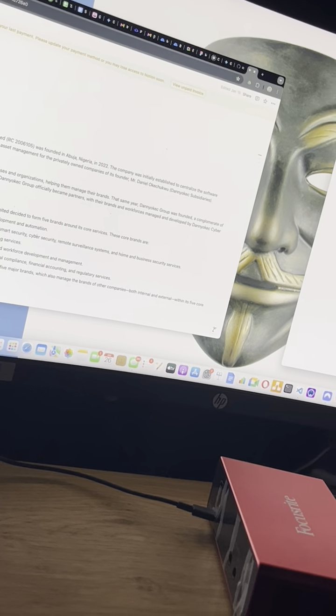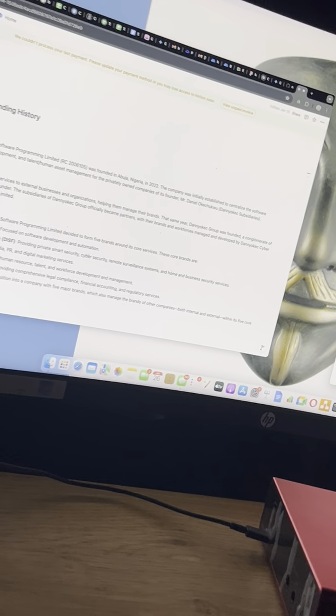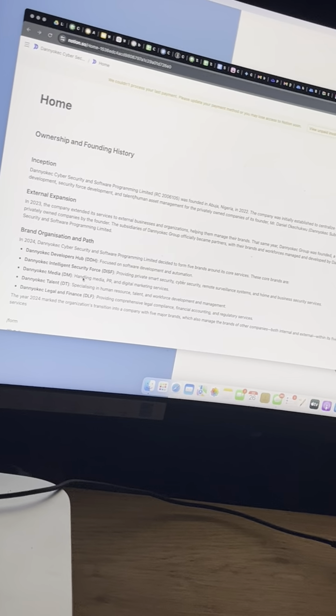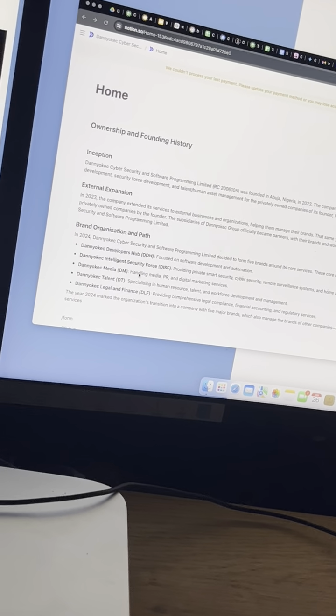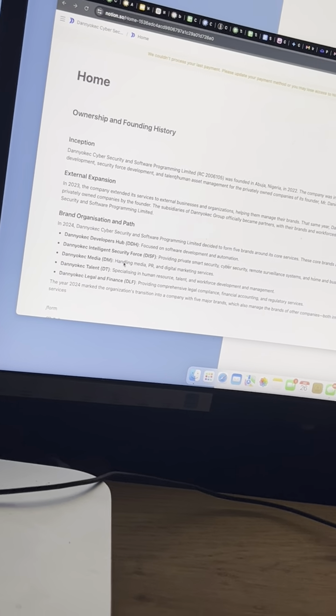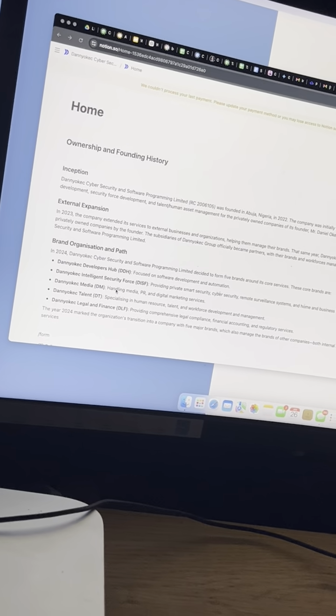Actually, I'm a professional hacker, right? So most of the things I do is to break into systems and look for why they catch people, and do it in a way they will not catch me. Okay, then I have the media. I got to know that no matter how good you are in anything you do, you need the media. Talent, you need people to work, and legal and finance, you need compliance, right?